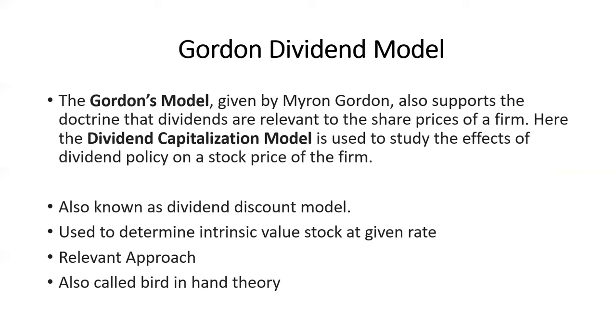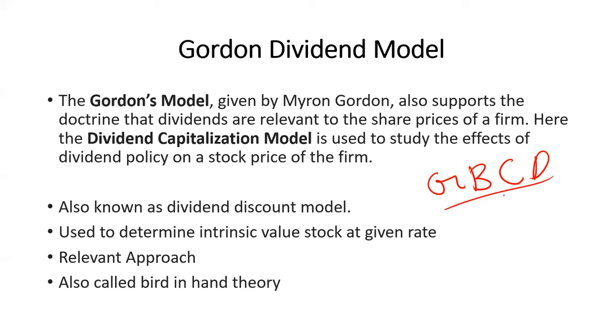Then let's see the next point. It is used to determine the intrinsic value of the share at a given rate. This is a relevant approach and also called the bird in hand theory. So the Gordon model is also called the bird in hand theory. So you have to remember here four things: G, B, C, and D.